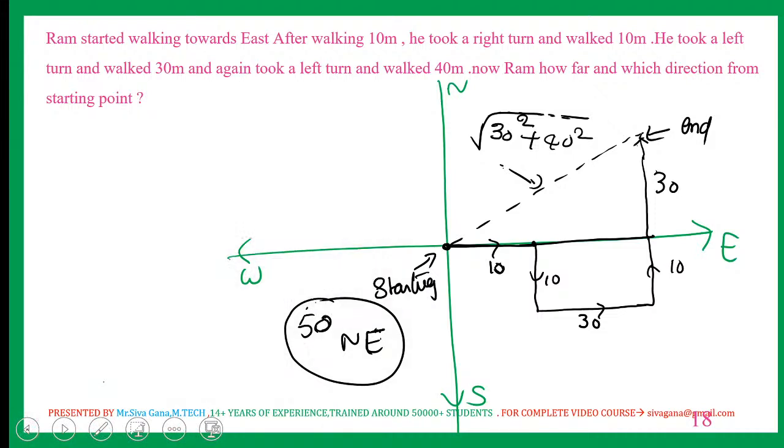Right? Now see, in this question, the ending point is in a region. If the ending point is in a region, not on a pole, Pythagoras theorem will be helpful to calculate that particular distance.